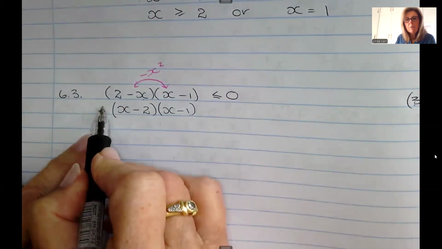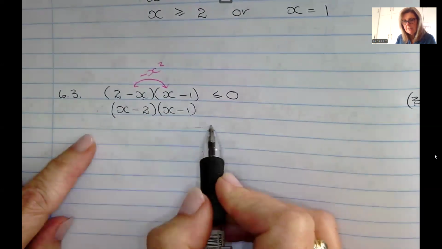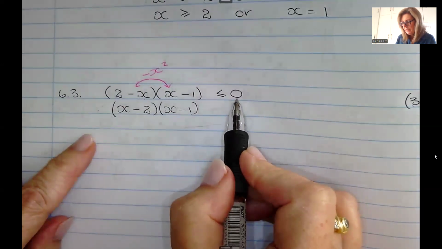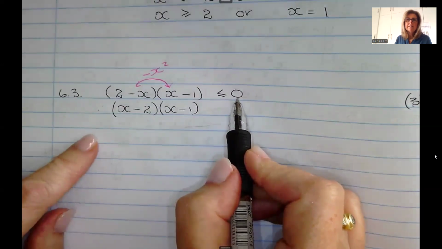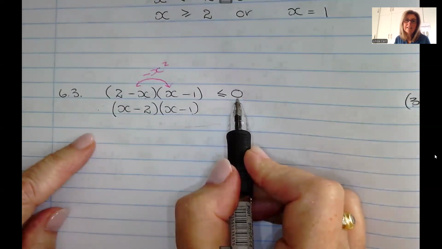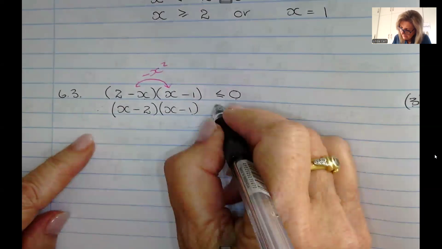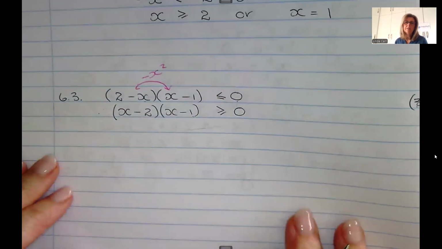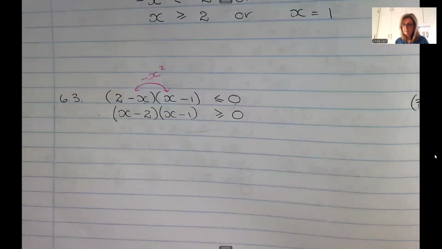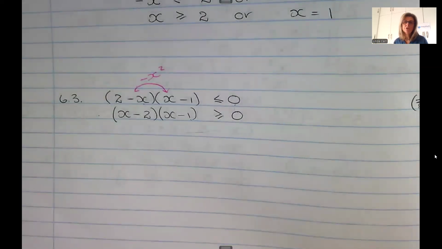And that negative 1 that I've taken out, I'm going to divide on this side. So 0 divided by negative 1. But now I'm dividing by a negative. So I have to switch my inequality sign around. Okay, so if you do a switch around, remember you also switch the inequality sign.